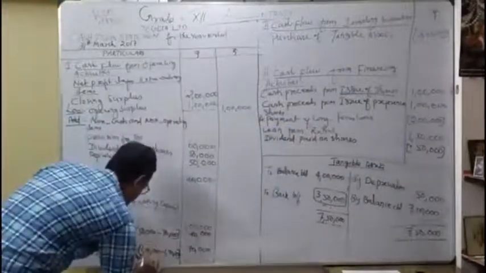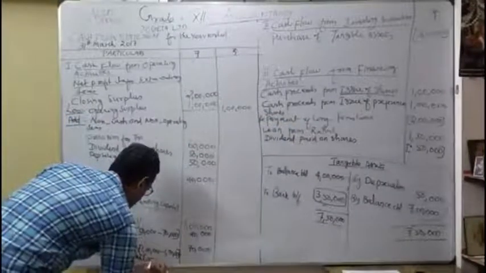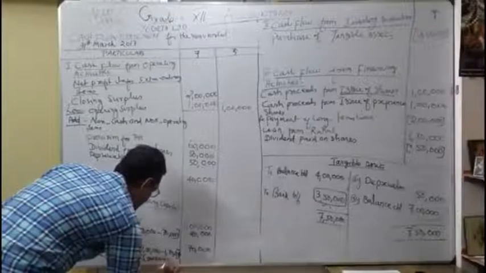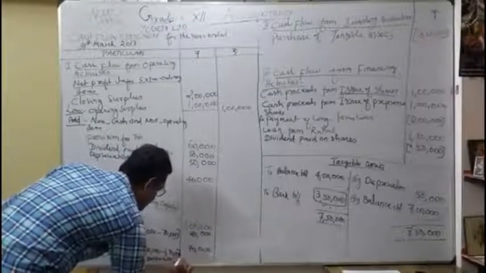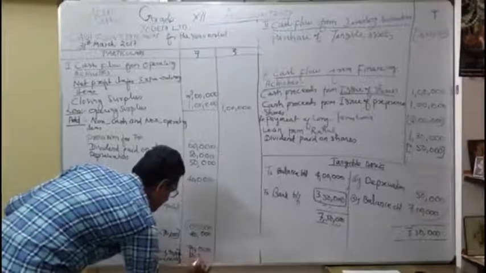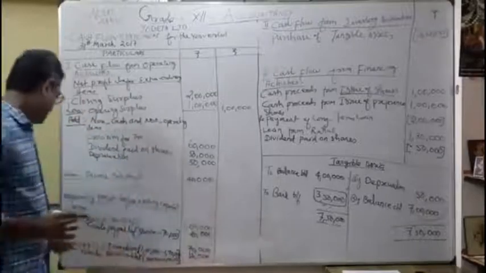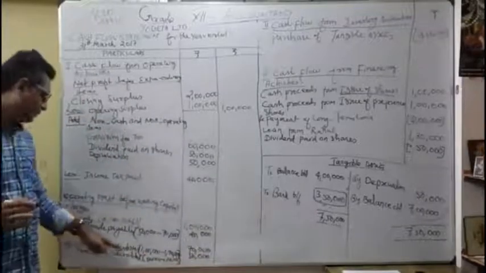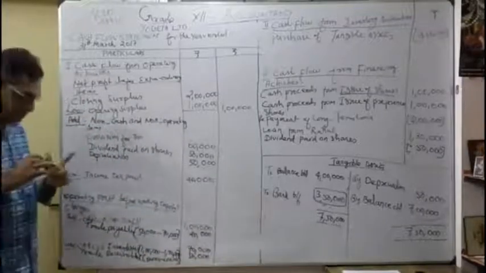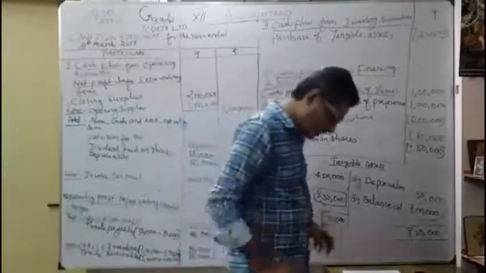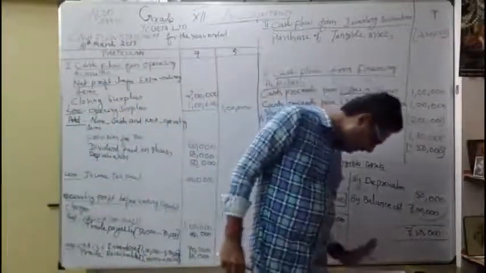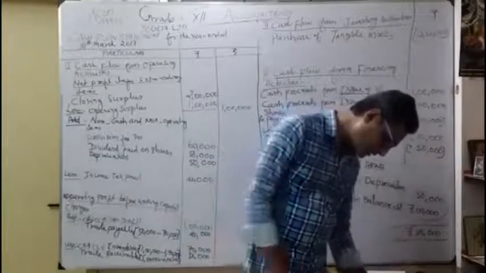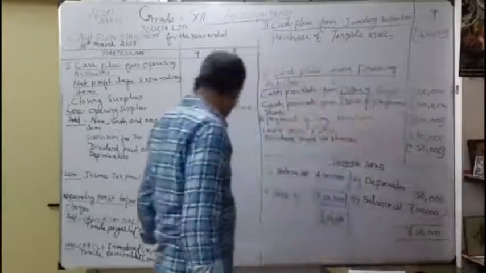It is better to write it like this. So what is the answer? 50,000 increased. Since current asset trade receivables increased, that's why I have shown it in the less column. Okay. Thereafter, I think everything is over now. All the adjustments are over.